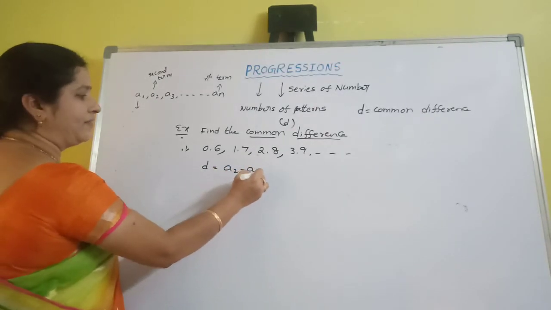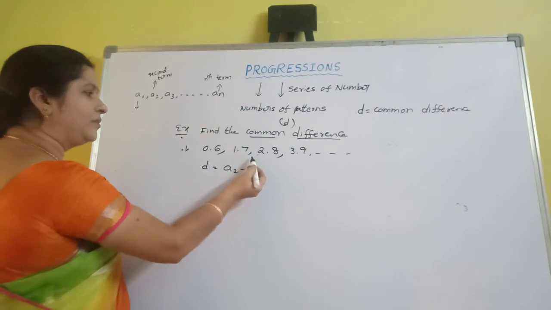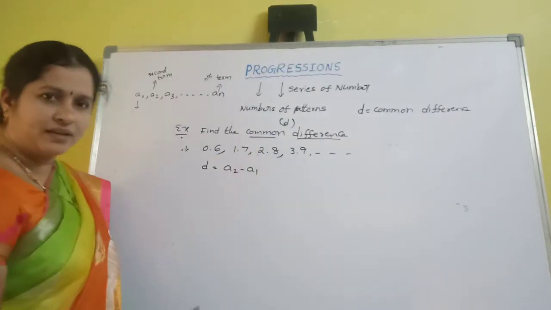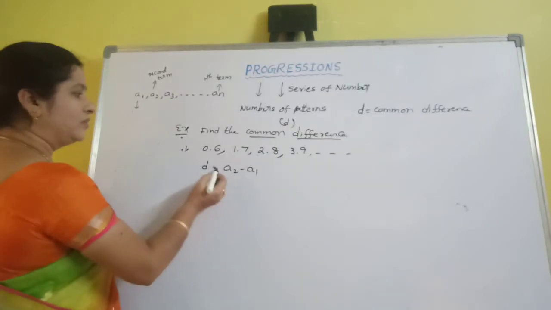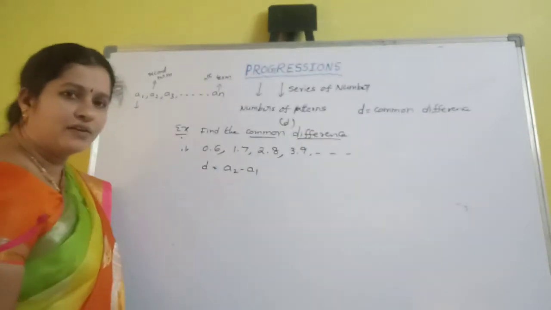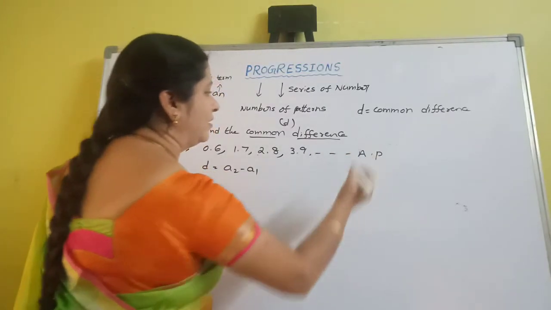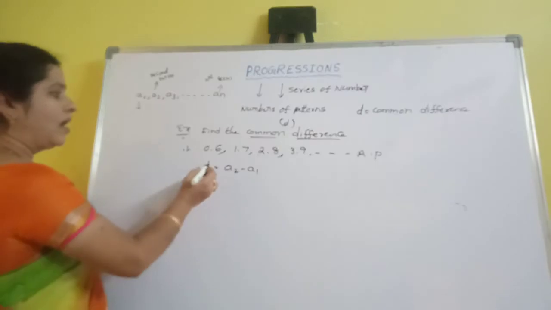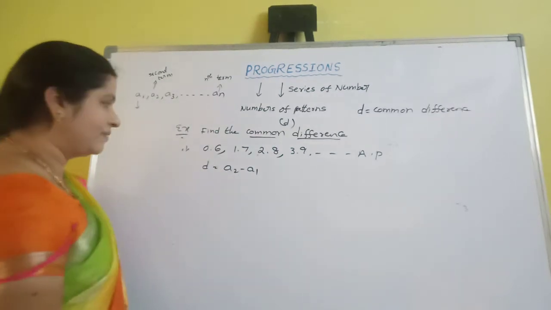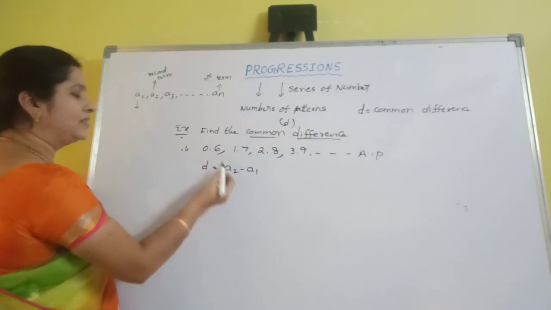A2 minus A1, or A3 minus A2, or A4 minus A3. All the D values are equal, because here we are taking an AP series, and in an AP series all the common difference values are equal. To find the D value, simply take A2 minus A1.